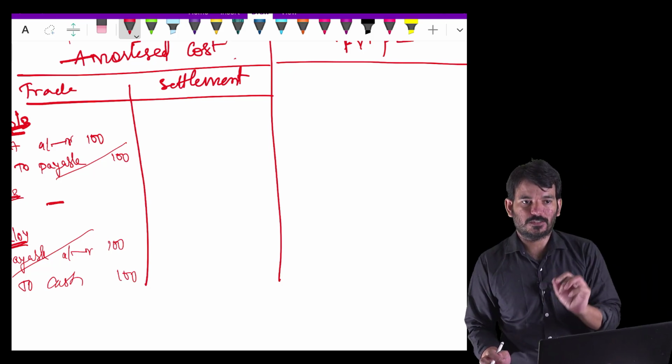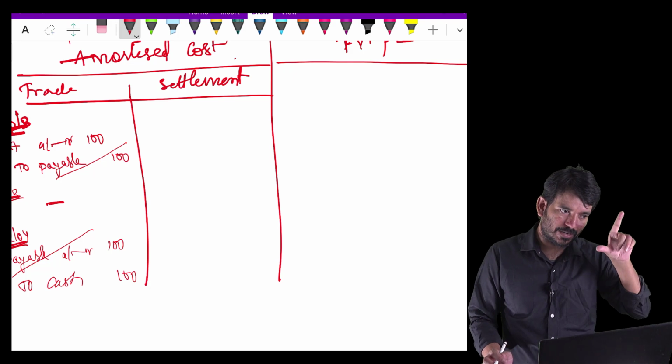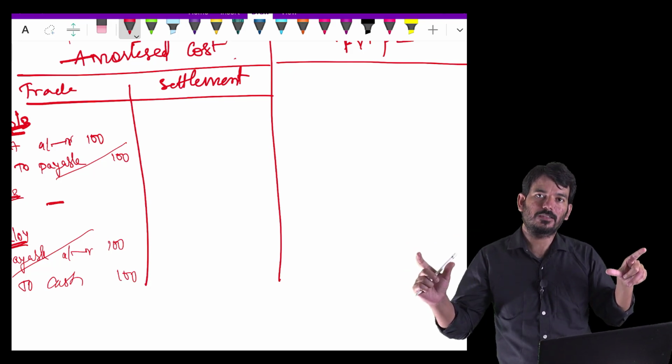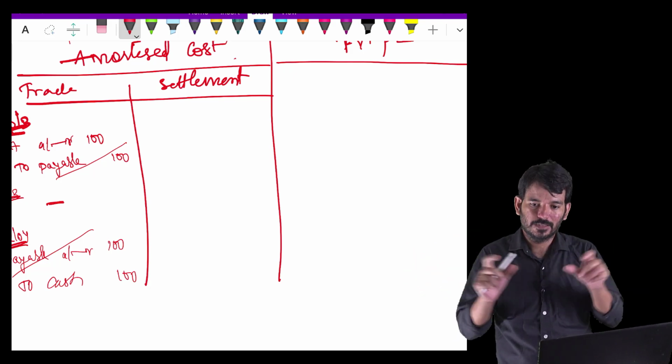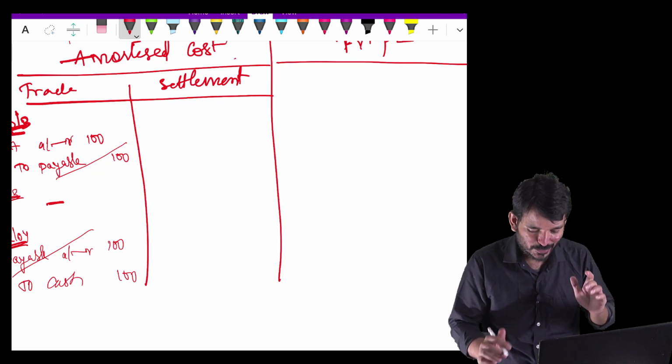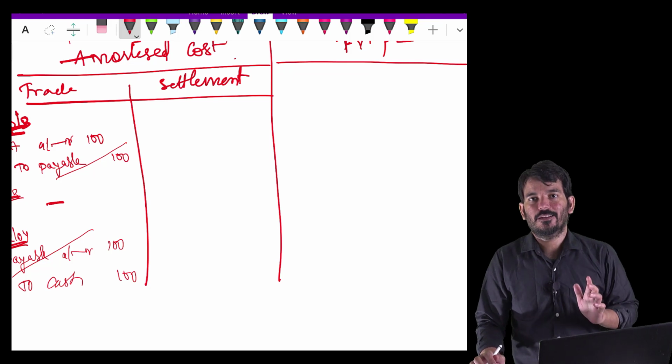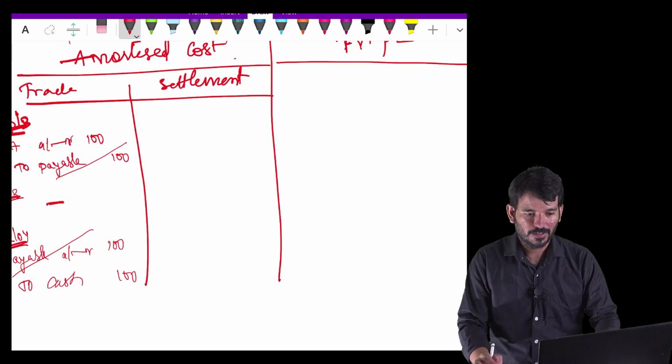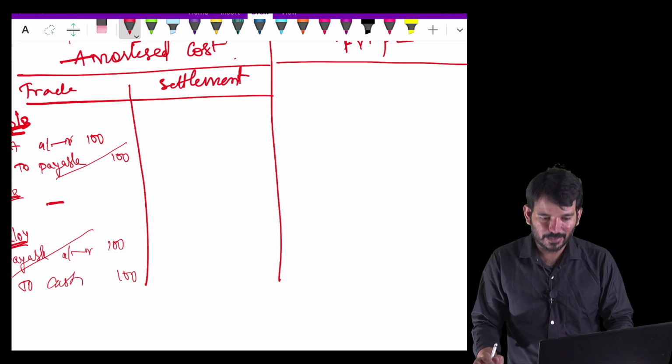In amortization cost, I will record my entry only when I committed, and only when I am receiving the delivery. In between, whatever fair valuation change comes, I will be completely ignoring that. So that is your trade day accounting for amortization, and now we will go for the settlement day accounting.